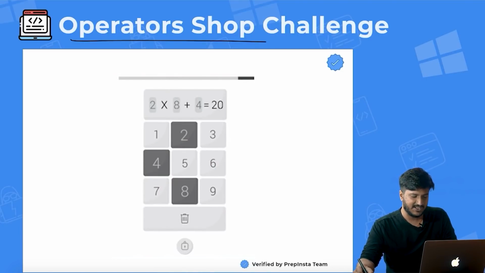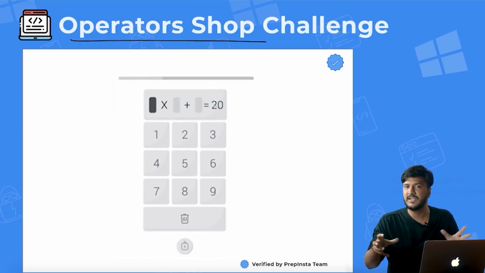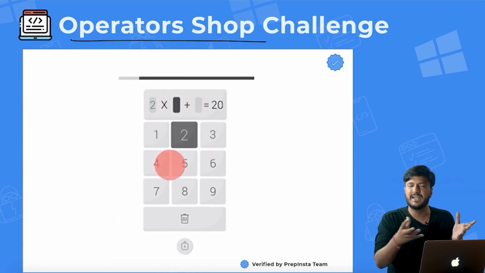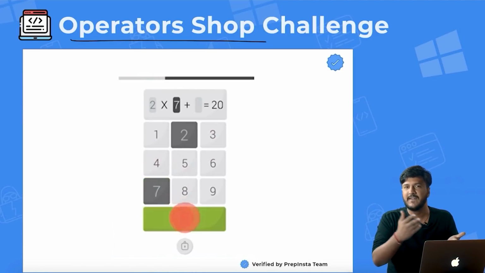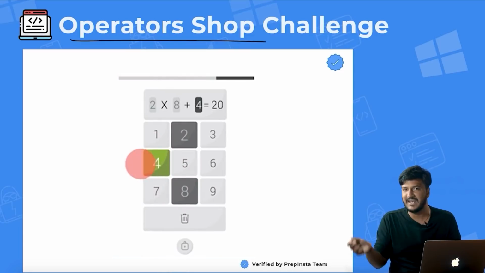In digit challenge, what you would have to do is, there would be different digits. I am sure that there would be something coming up on the screen. You are given a dash plus, or some operator, with a dash equals some value. Probably in the first case, there would be, let's say, x plus y equals 20, and you are supposed to drag and drop the value of x and the value of y.